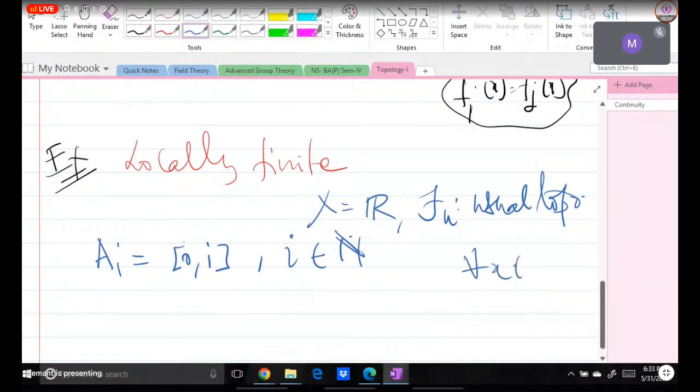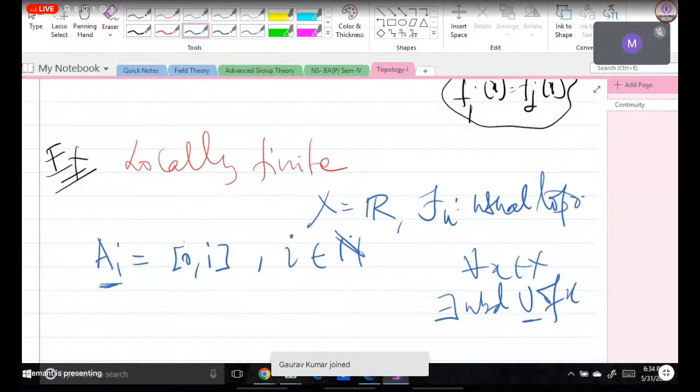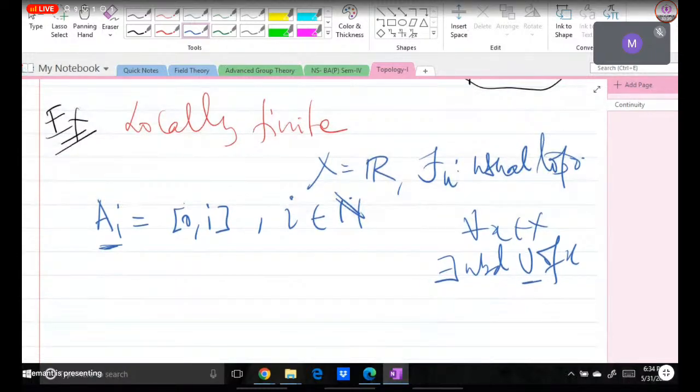For every x belonging to X, there exists an open neighborhood U of x, such that this U intersects at most finitely many A's. So under this definition, can we say that this is locally finite? Yes. Yes, sir. How? After a particular natural number, the intersection will become empty.